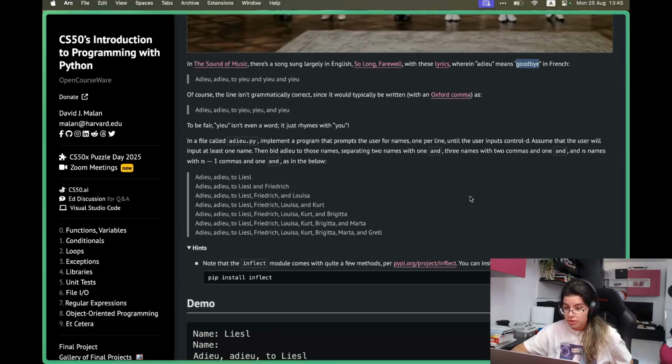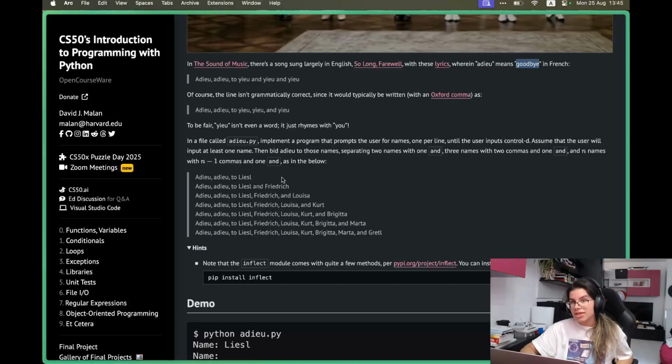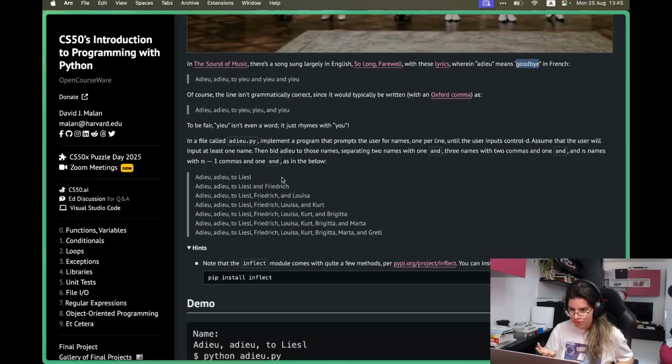Then bid adieu to those names, separating two names with one "and", three names with two commas and one "and", and n names with n-1 commas and one "and", as in the below. By the way, don't get scared by these ns here that remind you of math. It's nothing complicated, and we won't even have to write our own algorithm for this, because guess what? There's a package for it.